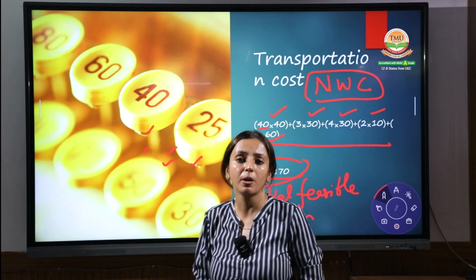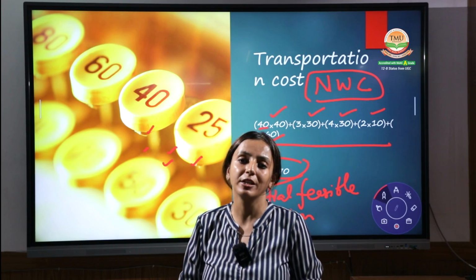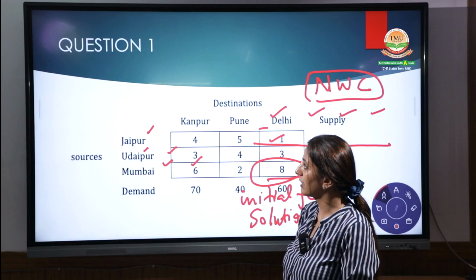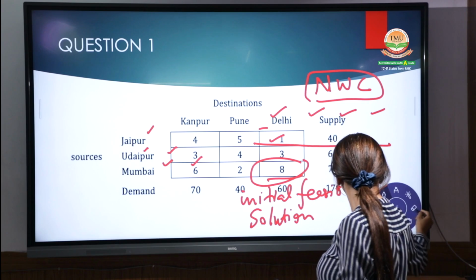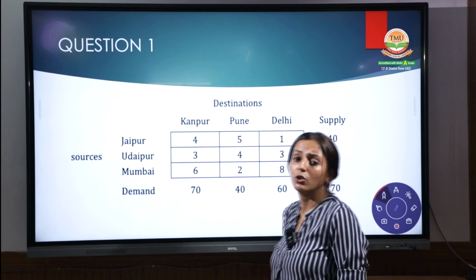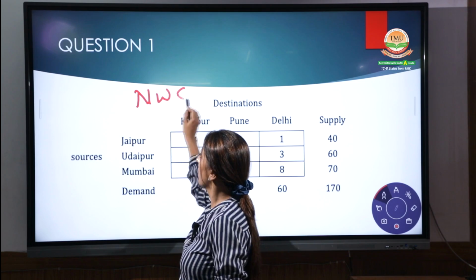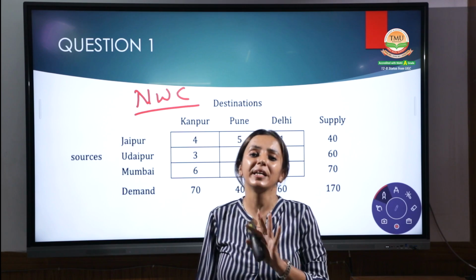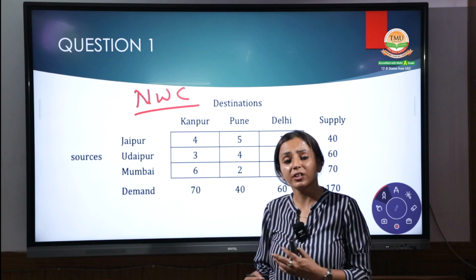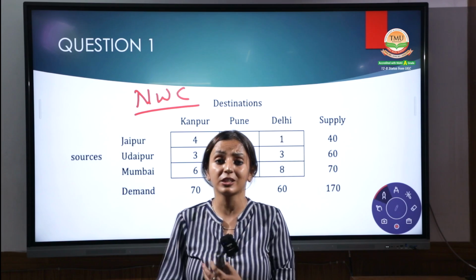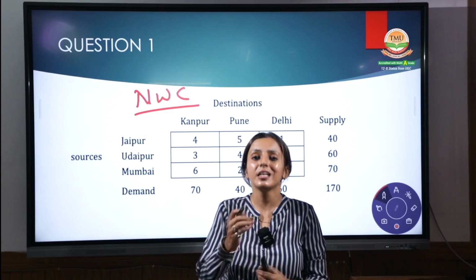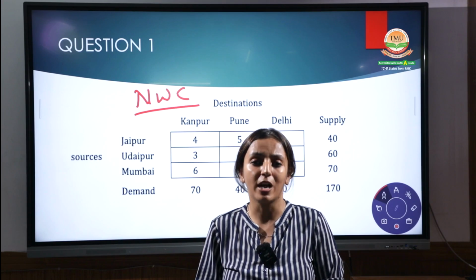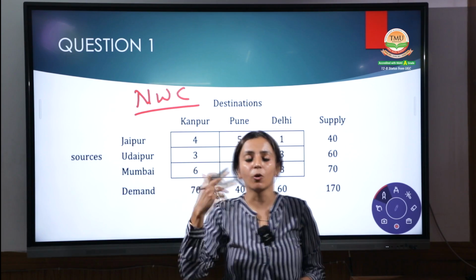Hope you are getting this solution in a proper way. What are the methods of calculating the northwest corner of this question which we have discussed in today's scenario case? That's question number 1. This is a big question which we have done today with the easy northwest corner method, and with its help we are able to find the basic initial feasible solution. Similarly, the second method, which we will discuss tomorrow, is the least cost method. In the least cost method, we have to find the least cost value from all the cells and then start allocating it.